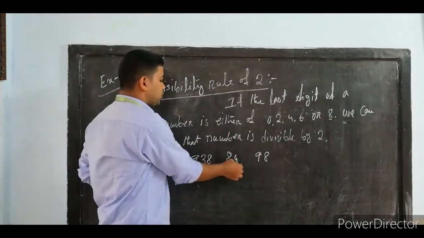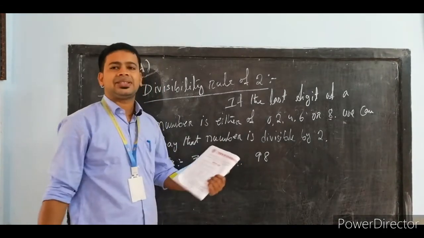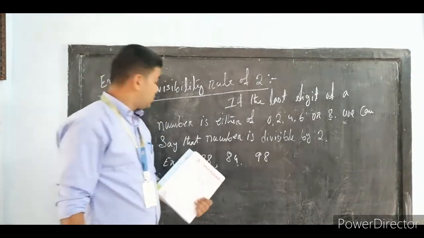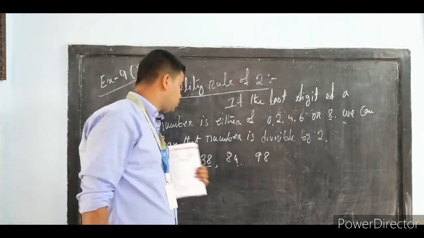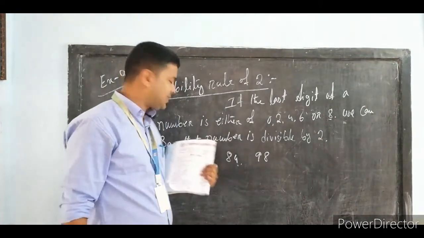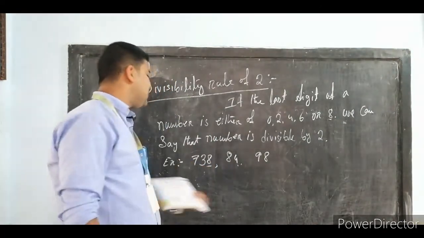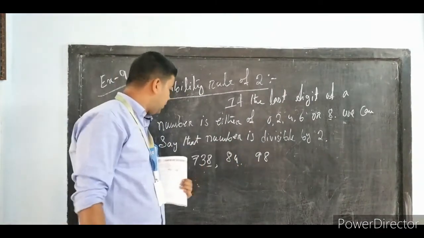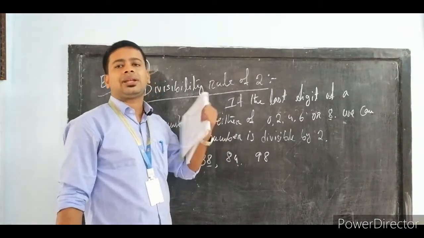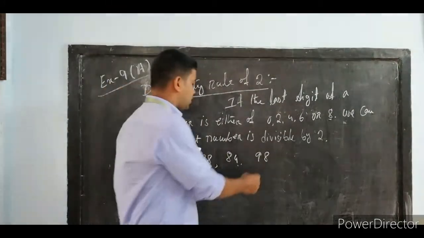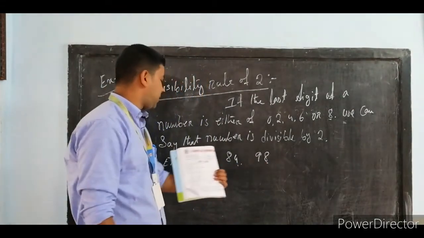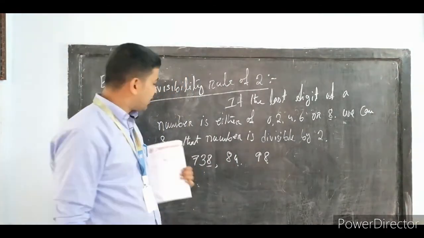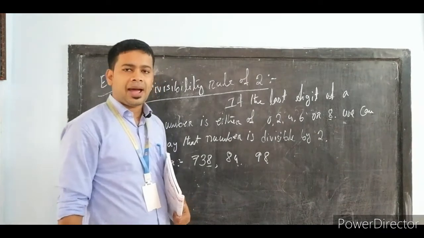By looking at 84, the last digit is 4, which is an even number, so 84 is divisible by 2. We don't have to divide it manually. By seeing only, we can say, let it be any number, even a 7 digit, 8 digit or 9 digit number. By looking at the last digit, we can say whether that number is divisible by 2 or not. The same applies to 98. The last digit is 8, so 98 is completely divisible by 2.